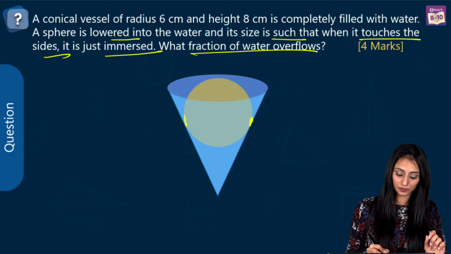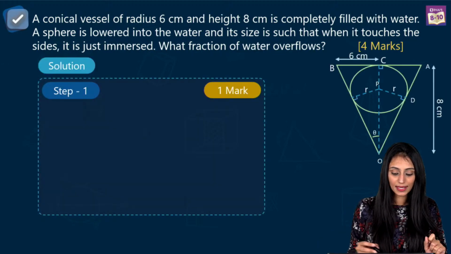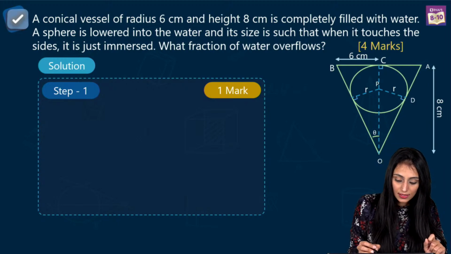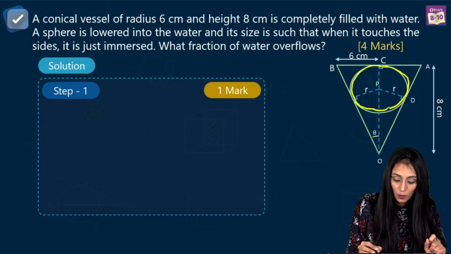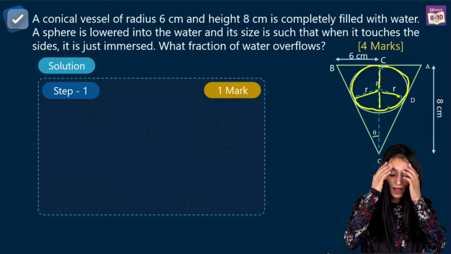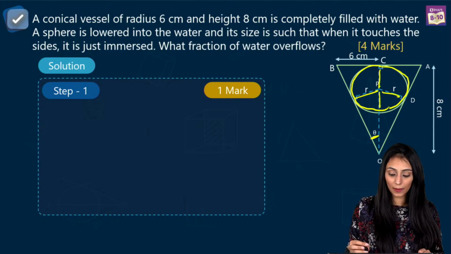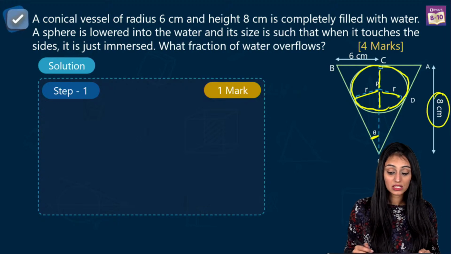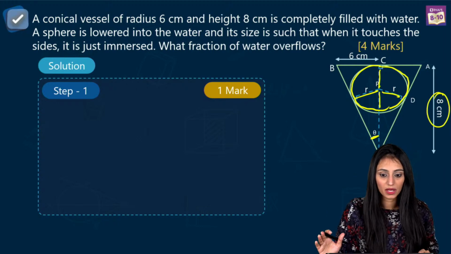Okay, so what we could do here is, this is the conical part. It is given that this radius is 6 centimeter. Inside this we have a spherical ball touching its sides. We do not know its radius. Let's suppose that is r, and let's suppose this angle over here is theta and this height is 8 centimeter. These kinds of questions are very important. Please pay attention to this.